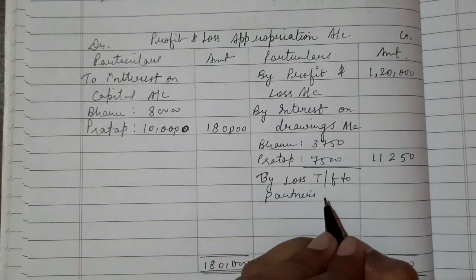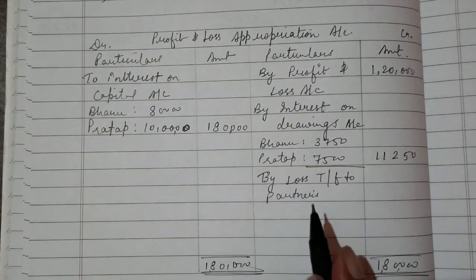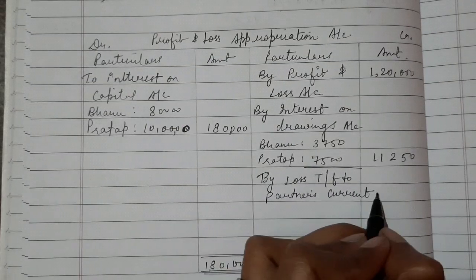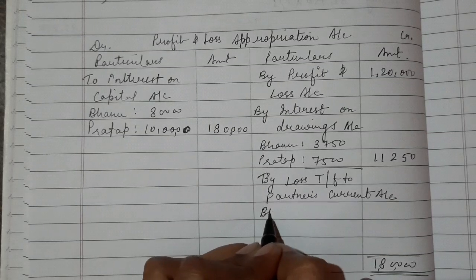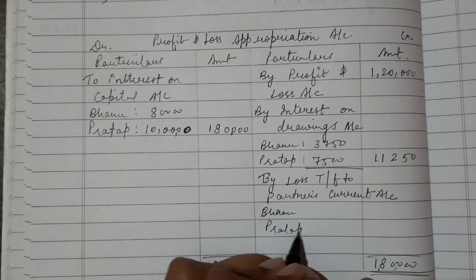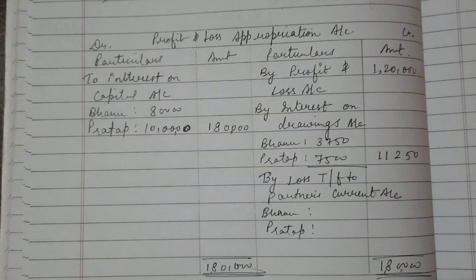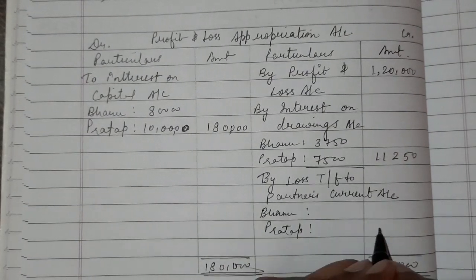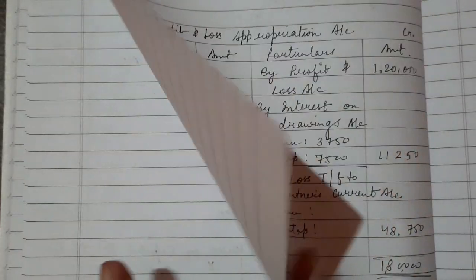And one more thing, students, in the question it is given that the capitals are fixed. So we will write here to partners' current account, for Bhanu and this is for Pratap. Now we will calculate the share of loss for Bhanu and for Pratap. Balancing figure is 48,750, right?